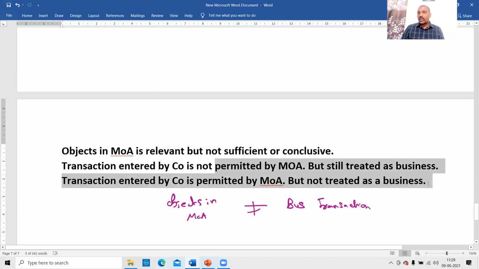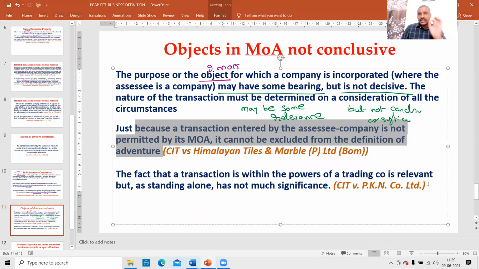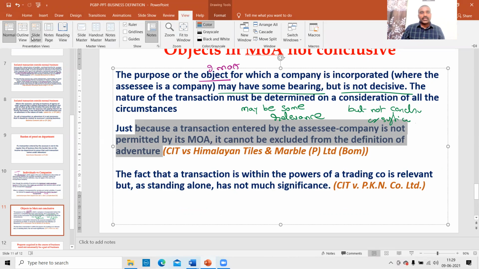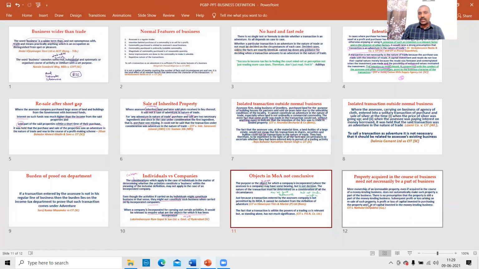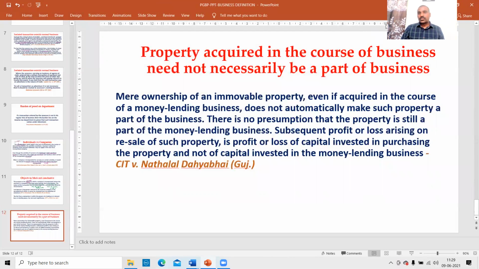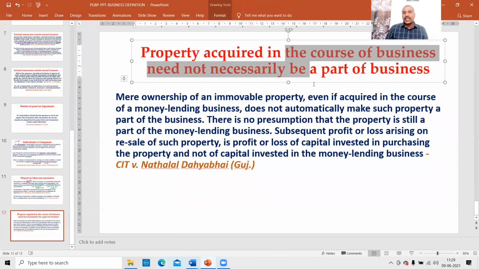These are the careful points we have to observe. The MOA is relevant, but based on the MOA alone, we cannot give a judgment. So in the case of companies and individuals it is different; the MOA should be verified. Next, look at this. Property acquired in the course of business need not necessarily be part of a business.